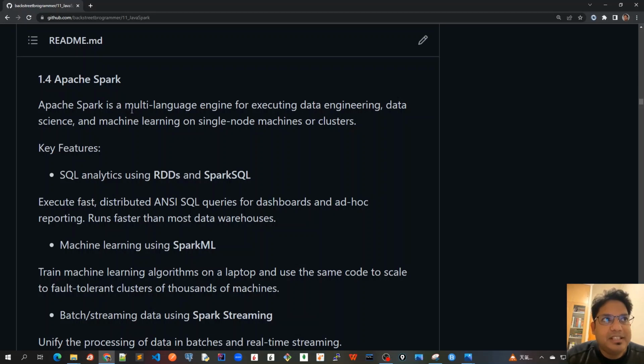Let's discuss Apache Spark. Apache Spark is a multi-language engine. Multi-language engine means that it supports not just one language like Java, but also Scala, Python, R, and SQL. So it has multiple language support, and it's for executing data engineering, data science, and machine learning on single node machines or clusters.